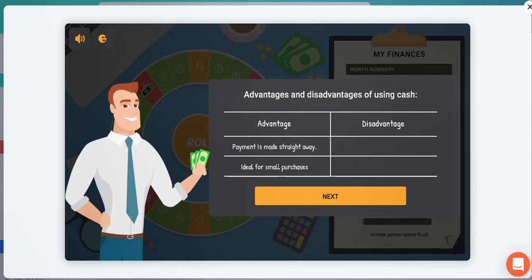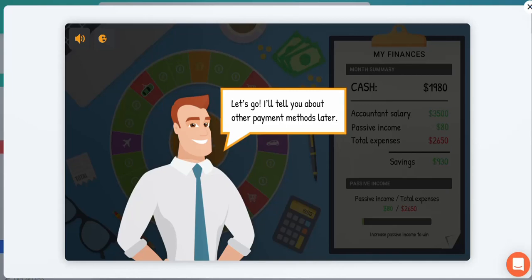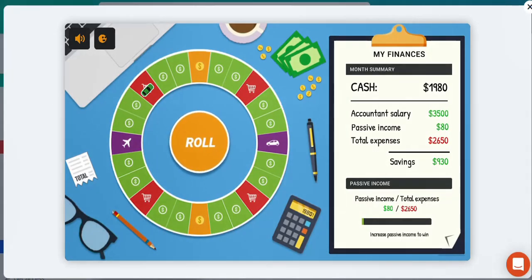The game is looking at some of the advantages and disadvantages of using cash. It's immediate, so it's straight away, and it's ideal for small expenses. Disadvantages, obviously you need to keep track of all your cash, and there's a security risk. It can be stolen. So let's continue looking at the other forms of payment.